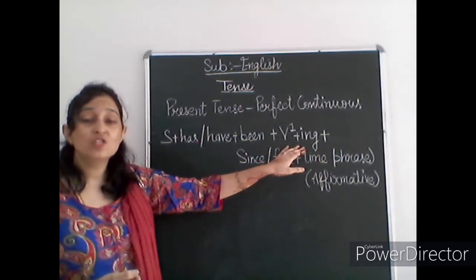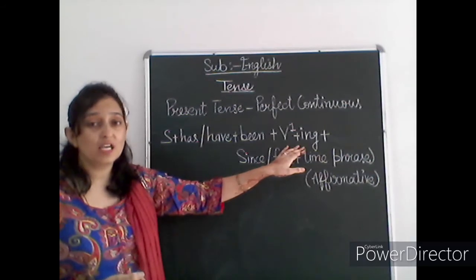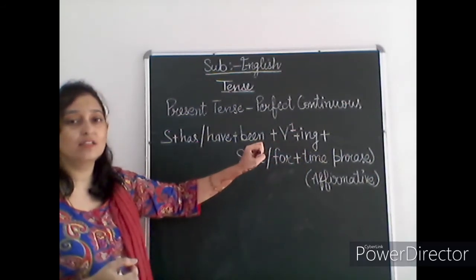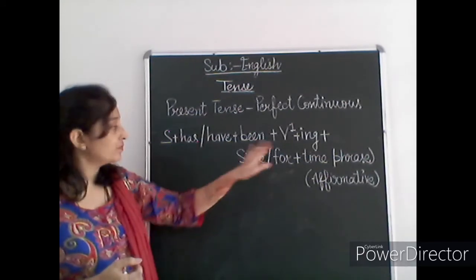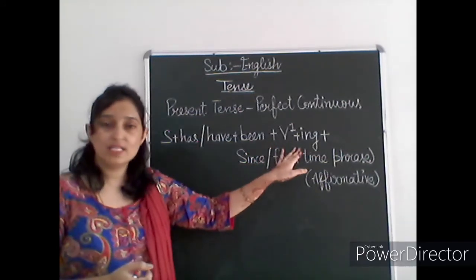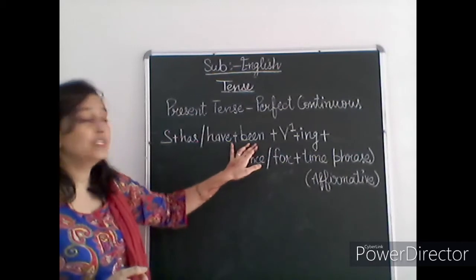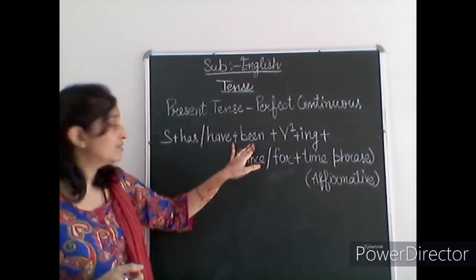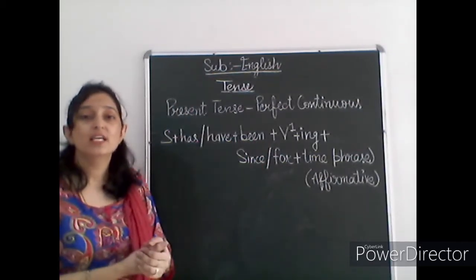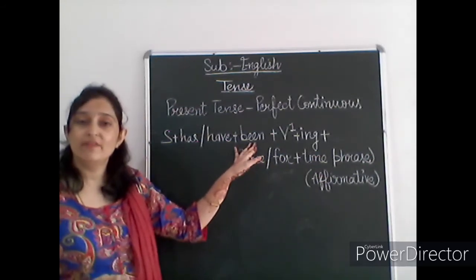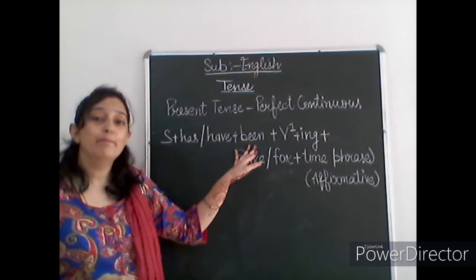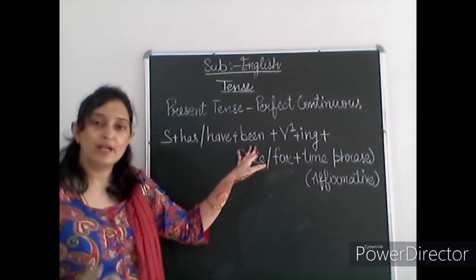So see, it's very simple to make this last category because it's a mixture of second and third category. Subject plus has, have, verb first form plus ing, and this being is symbolizing that this is the last category. So this is the main identification of this category, being, and we have to add this extra here.